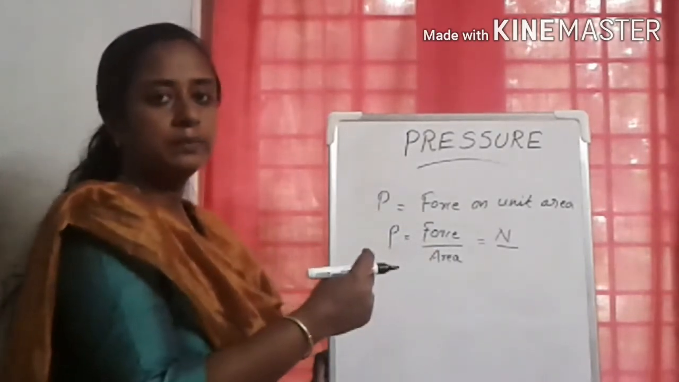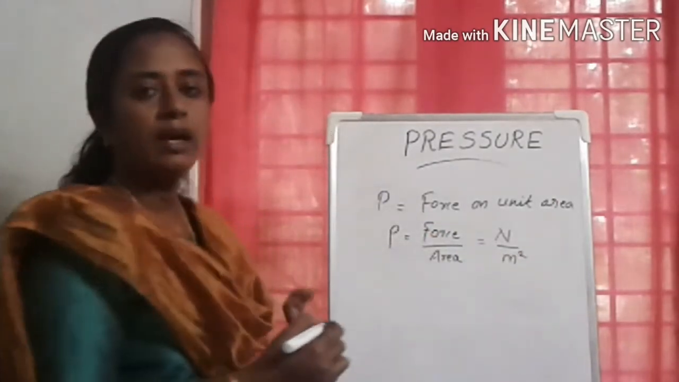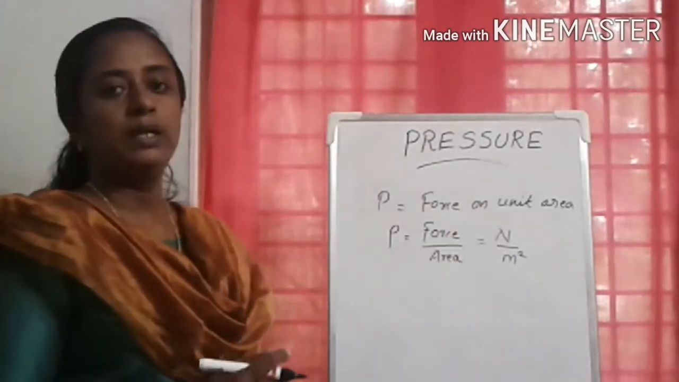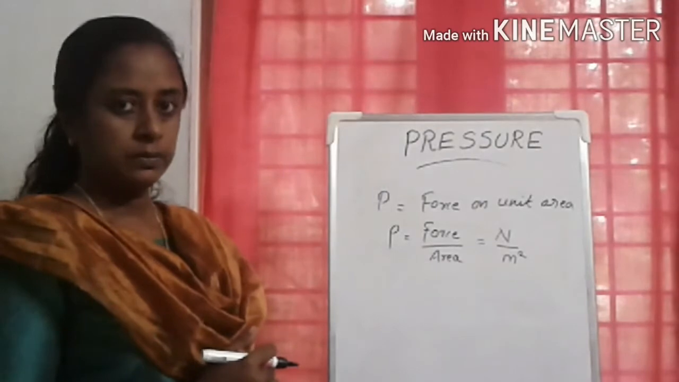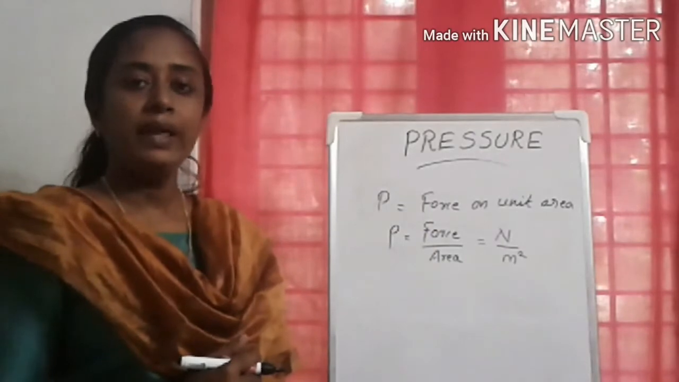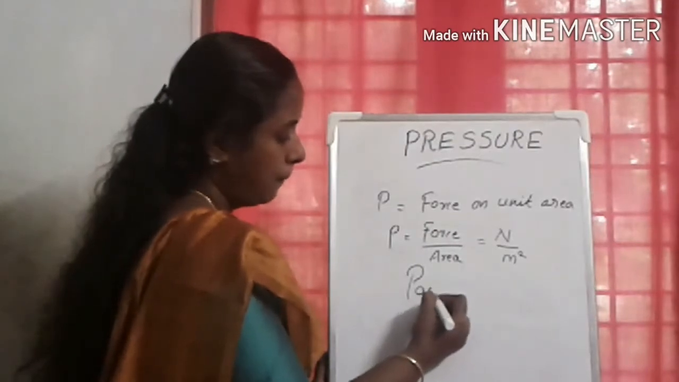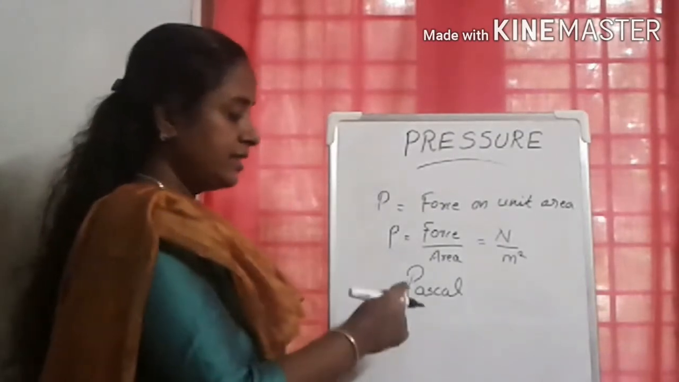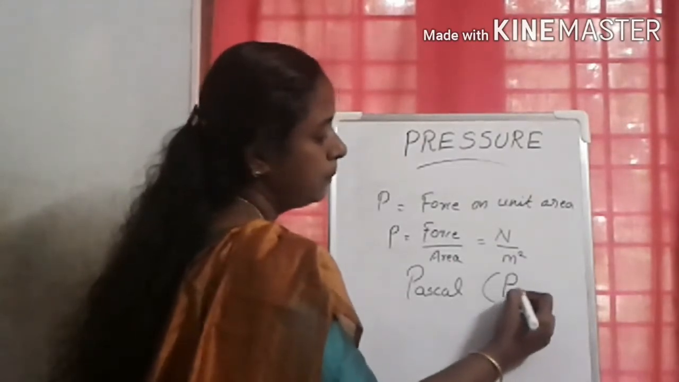Length SI unit is meter. So length into length, it is meter square. So SI unit of area is meter square. So the SI unit of pressure is Newton per meter square. How do you read this? Newton per meter square. But in order to honor a scientist named Blaise Pascal, the SI unit of pressure is taken as Pascal. It is denoted by Pa, Pascal.